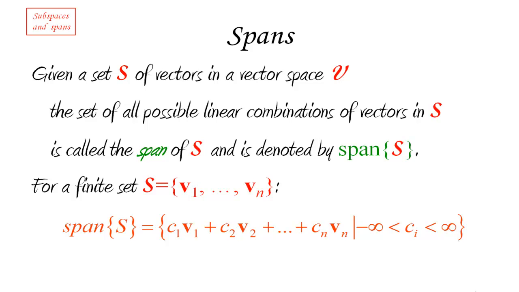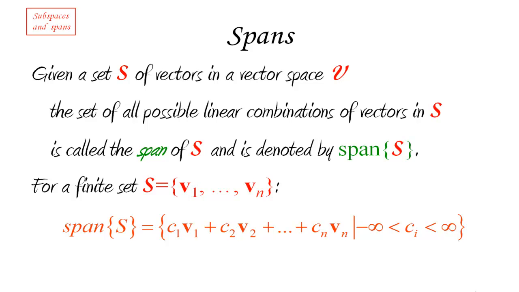Okay, so this is what is going to make up my span. And so it's just a larger set. It's something where we start from the building blocks, these vectors in the finite set, and then starting from there, we're going to build any possible linear combination.